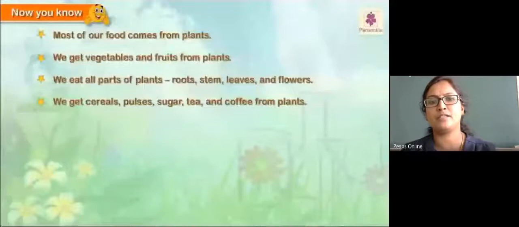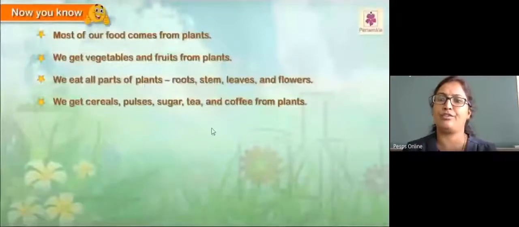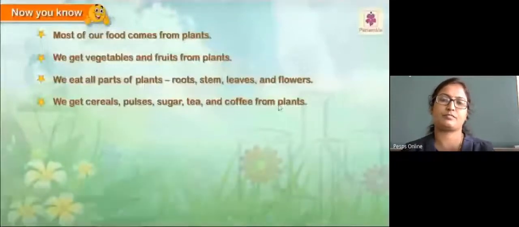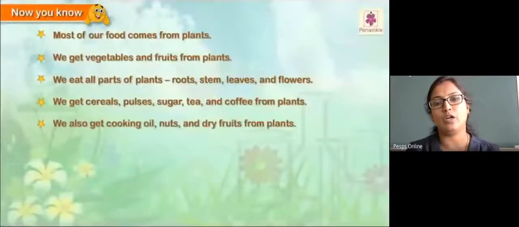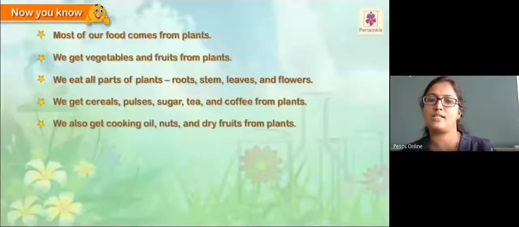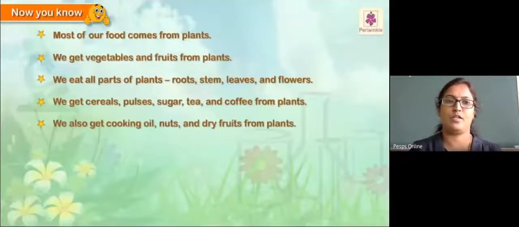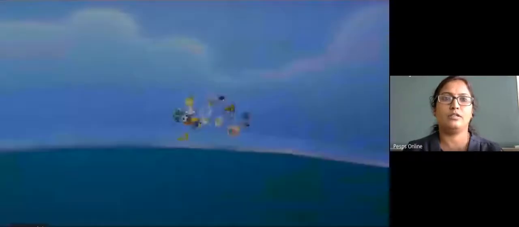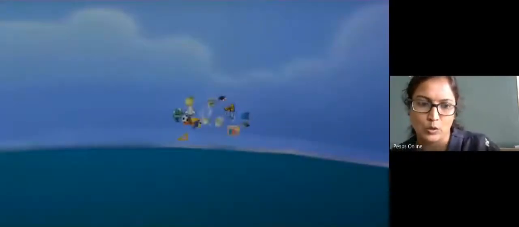We get cereals, pulses, sugar, tea and coffee from particular plants. We also get cooking oil from nuts as well as from dry fruits. This is about today's class: plant as a source of food.